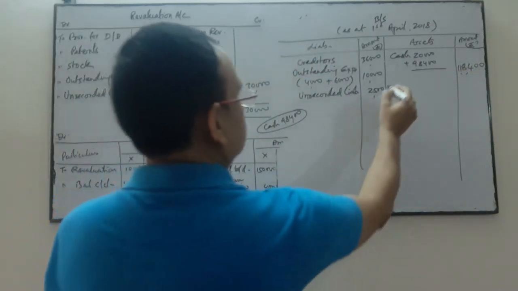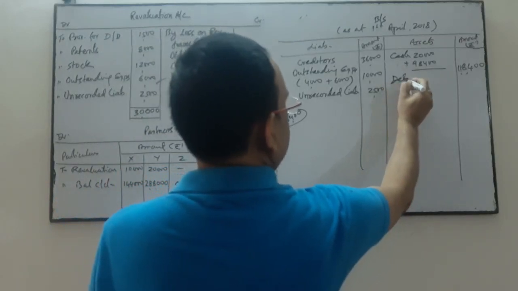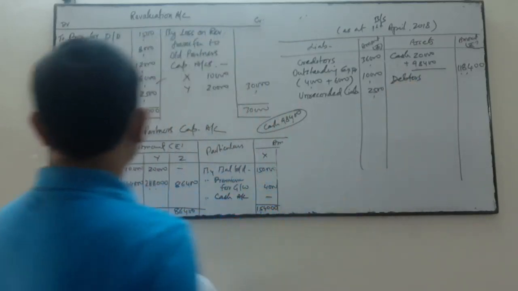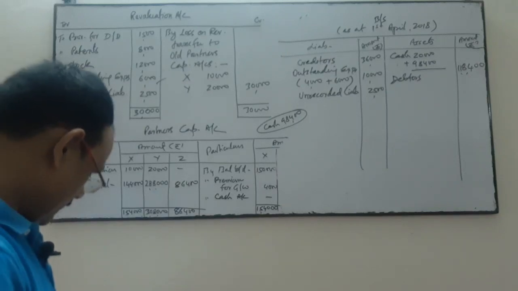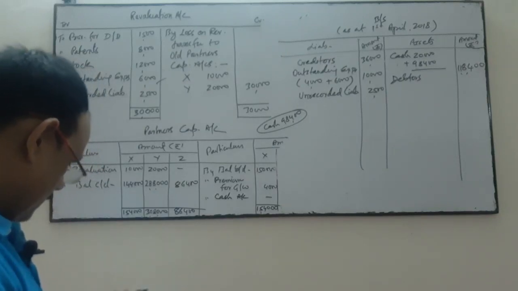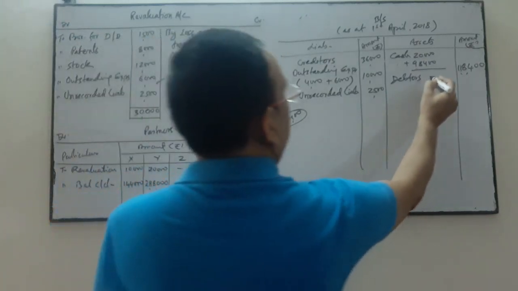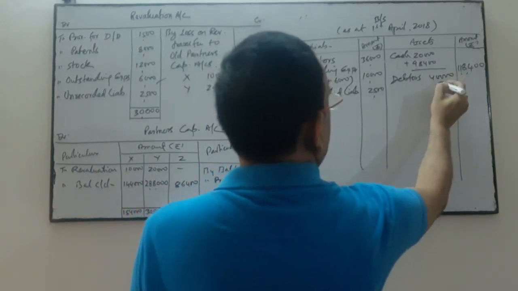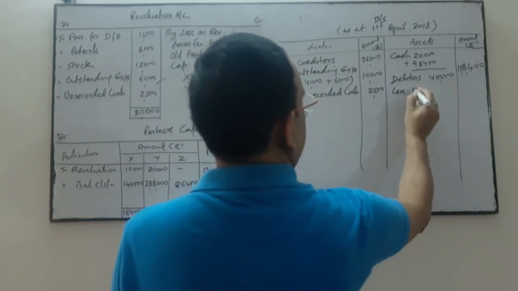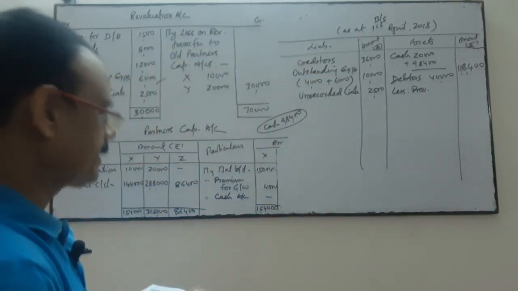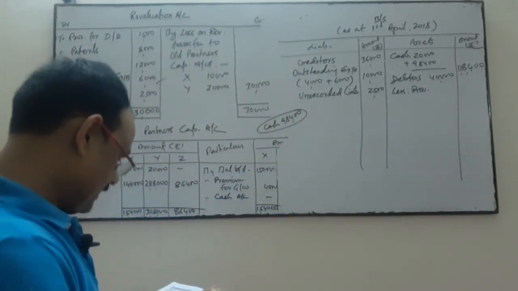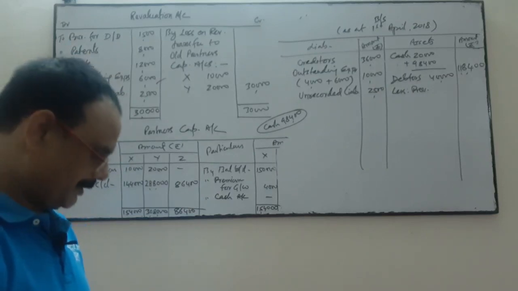Next is debtors. Debtors is 40,000, and we have to deduct the provision for bad and doubtful debts. There is one change in the revaluation figure.